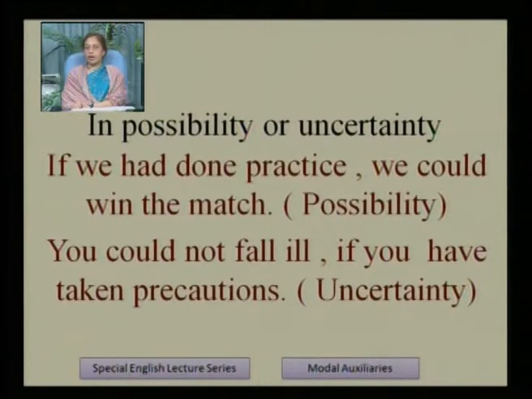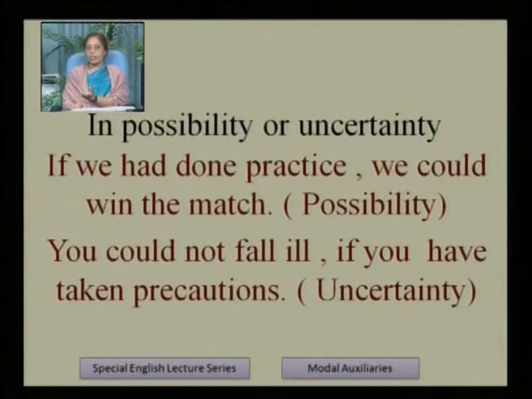You could not fall ill if you have taken precautions. What we have to do in the past, we are telling by using could. In the now we are telling by using could. This shows uncertainty. You could not fall ill means it is not certain that you could not fall ill.